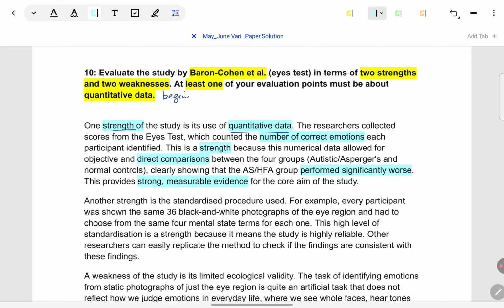What is the aim of the study? To see that people with ASHFA will not be good in theory of mind compared to normal people. So a result like this, which objectively tells us that they got lower scores than other participants, helps to clearly, with validity, establish the aim of the study. Alternatively, in the last point, you could say it increases validity of findings.